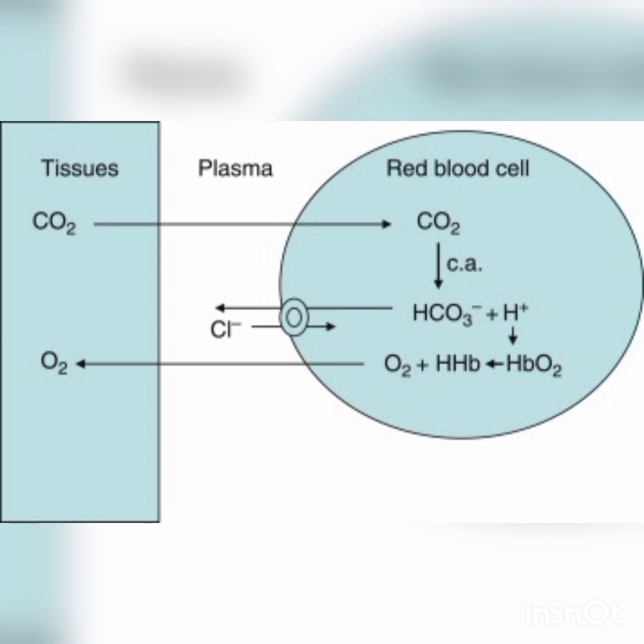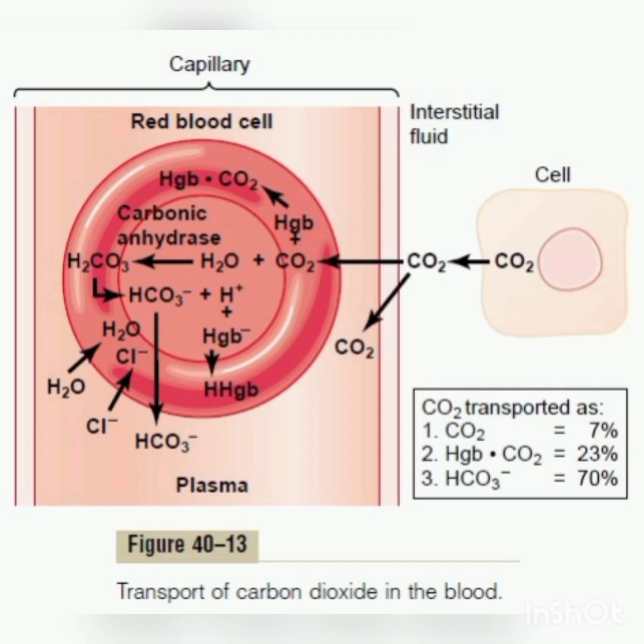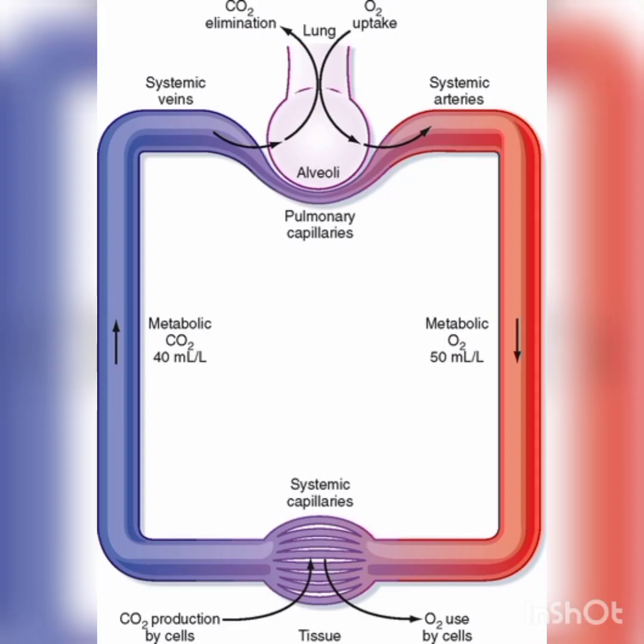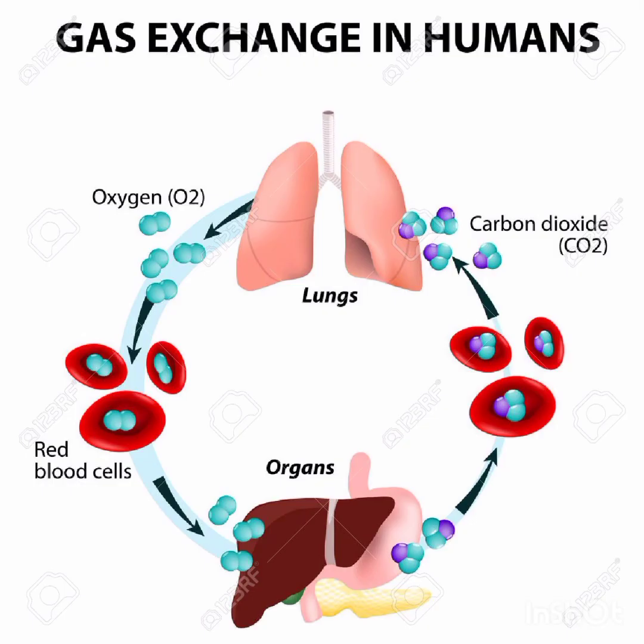When oxygen-rich blood passes through tissues, hemoglobin dissociates from oxygen, and this oxygen diffuses out from the blood through the capillary wall and enters the tissues. The hemoglobin returns to the lungs and again picks up new oxygen molecules. So we can see how oxygen dissociates in the oxygen dissociation curve.